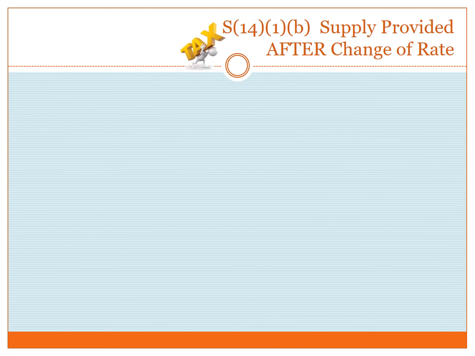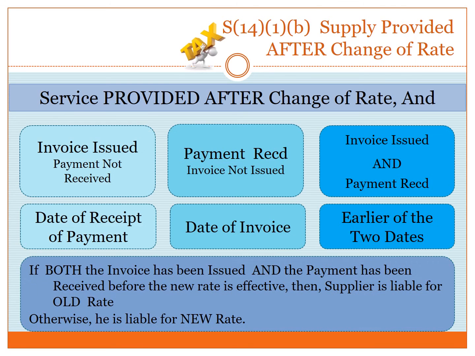Subsection 1B of section 14 provides that if service has been provided after the change of rate, then the supplier shall be liable for the old rate only if he has issued the invoice and also received the payment before the rate was changed. In other cases, he will be liable for the new rate.